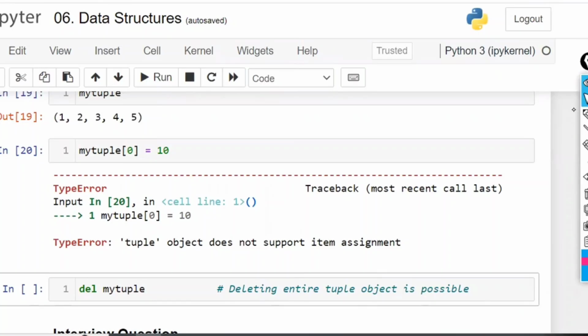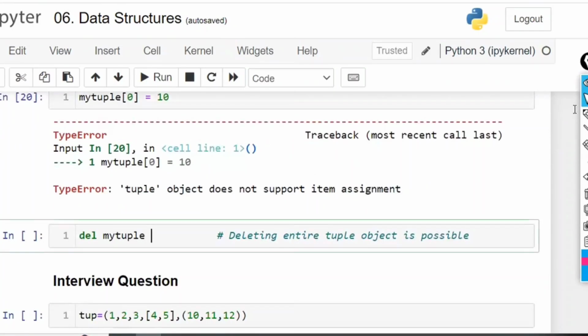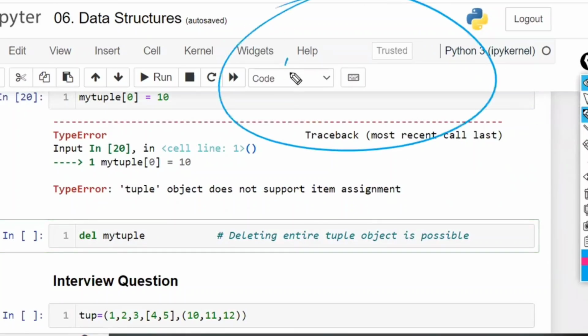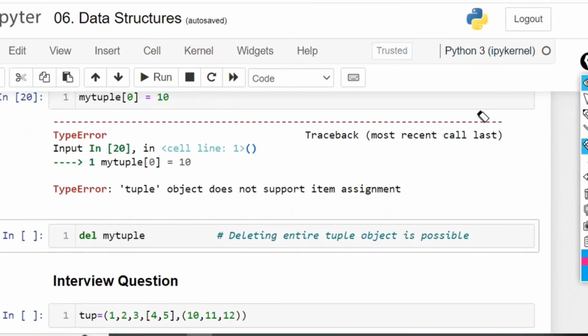You can't do anything. So del of my tuple, the entire object can be deleted. You can't remove the values within the object. I told you, within the object, the possibility is not there. Overall object can be deleted. For example, my tuple of 1, 2, 3, 4, 5. Overall object you are deleting. This is possible. But this is not possible.